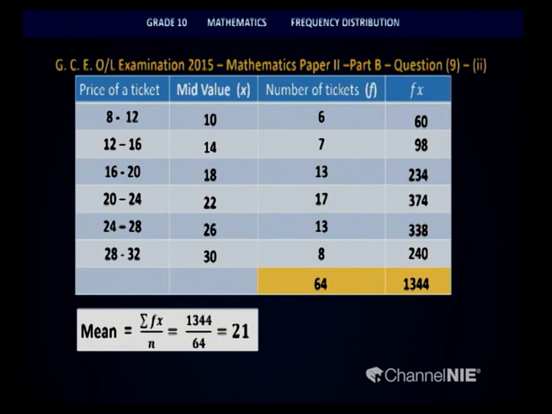We were talking about a set of tickets being bought. So children, here the mean price of a ticket bought is 21 rupees. I hope you understood the calculation of the mean of this distribution. Let us look at the next part of this lesson.